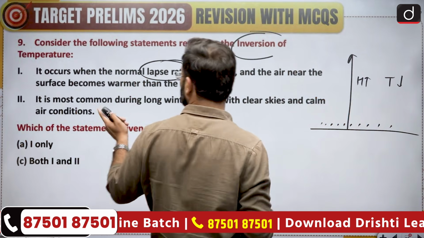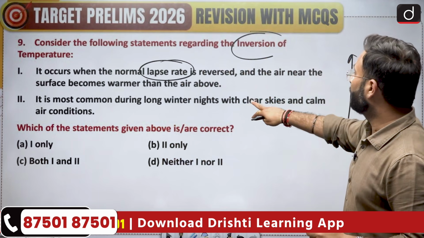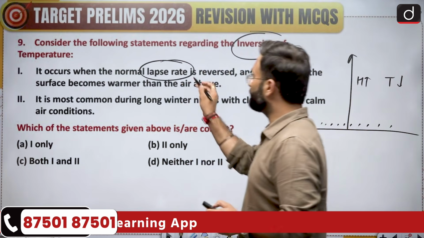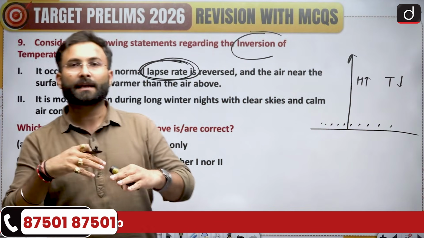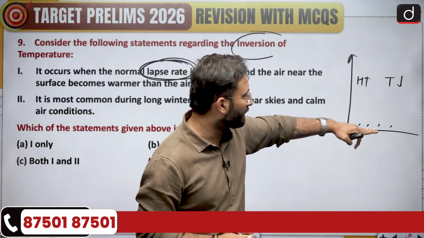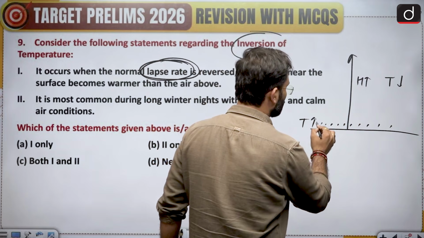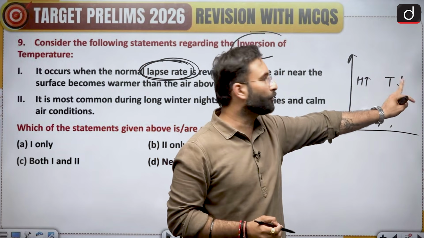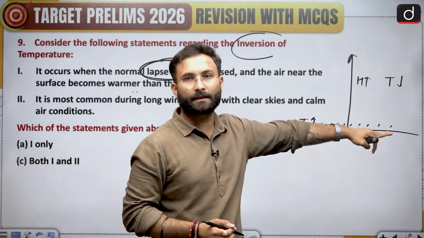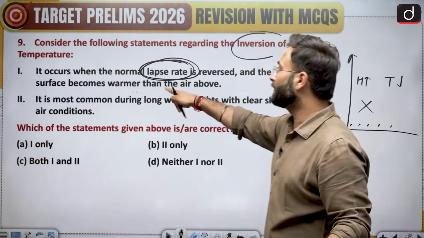Okay, considering the next statement, it is the most common during the long winter nights with clear skies and calm conditions. Now they are saying that the lapse rate is getting inversion, because we are talking about the inversion over here. This is the normal condition. If you are at a lower height, obviously this will have a higher temperature, and if you are at altitude, temperature will be lower. But they are saying that near the earth surface, warmer conditions are there. That is the normal condition, so no inversion is happening over here. So that is not the definition of inversion.